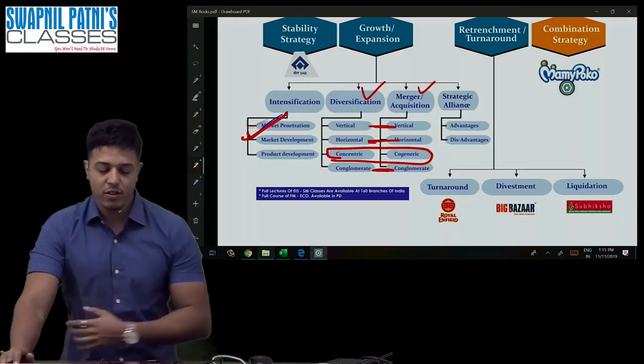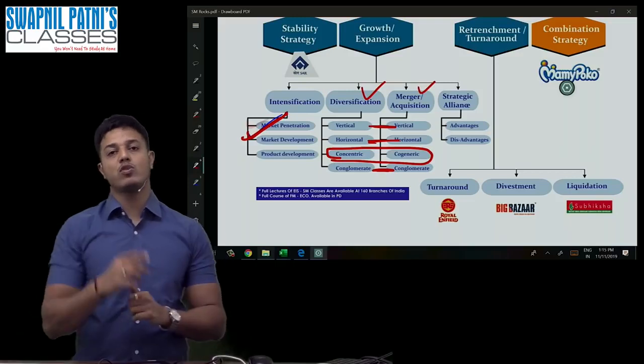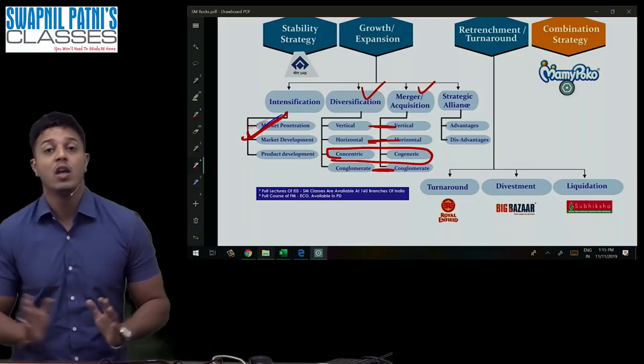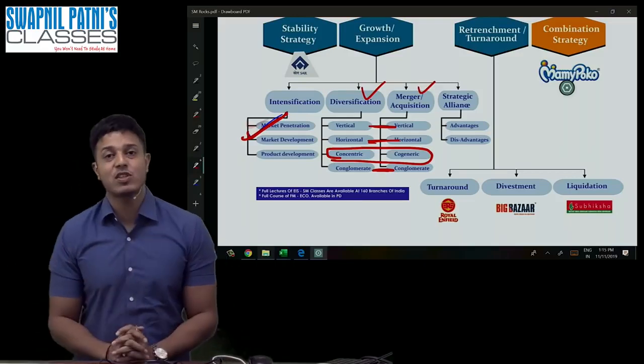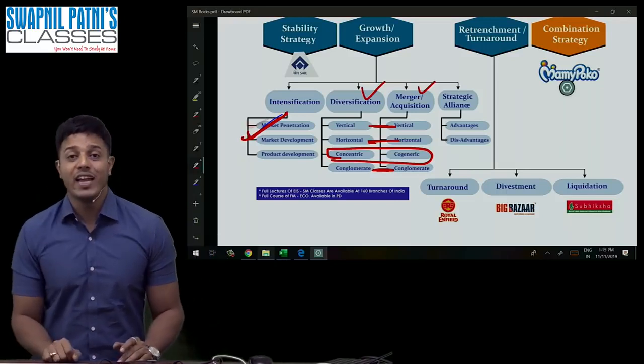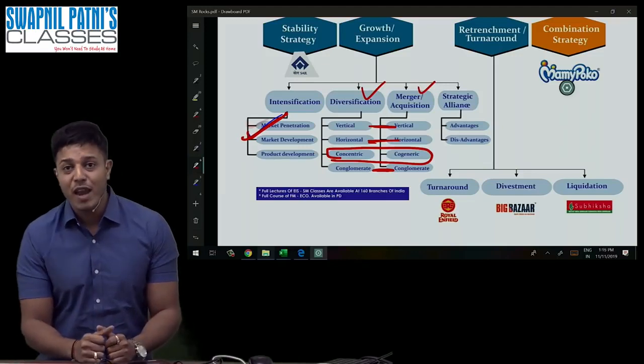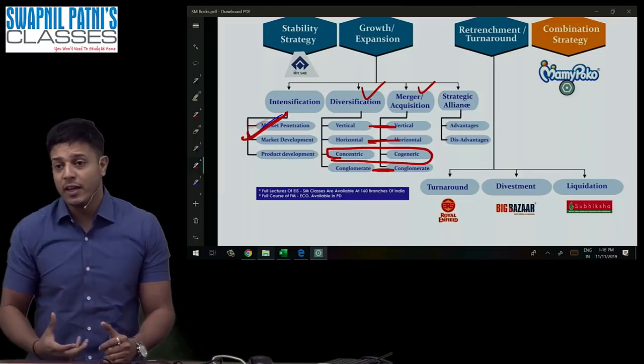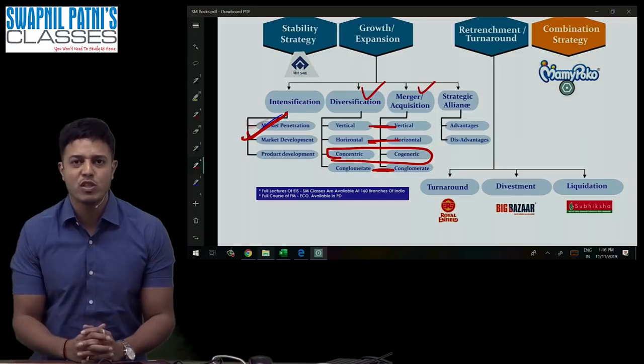Okay, I hope you understand this. Diversification has got vertical, and vertical also has got two parts, backward and forward. Amul Milk has started their ATM center for selling the product. It's called forward. Amul, instead of buying milk from farmers, is owning their own cows and buffaloes. It's called backward.